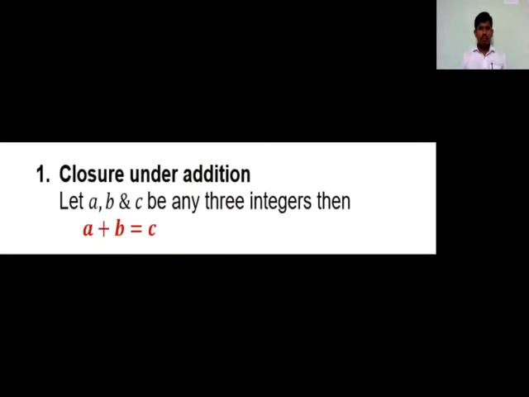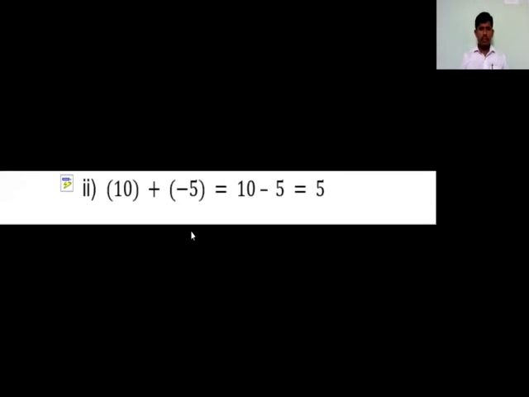I'll show you an example. Let us consider 5 and 6, two integers. If I add these two integers, I get 11. 5 plus 6 is 11. So this says if you add any two integers, the result is also an integer.